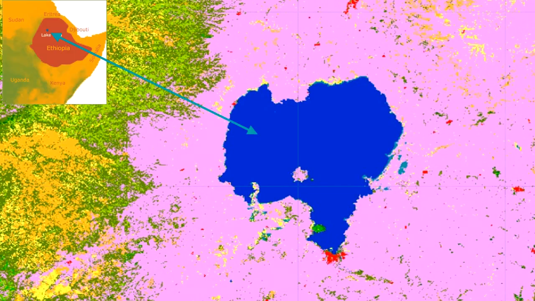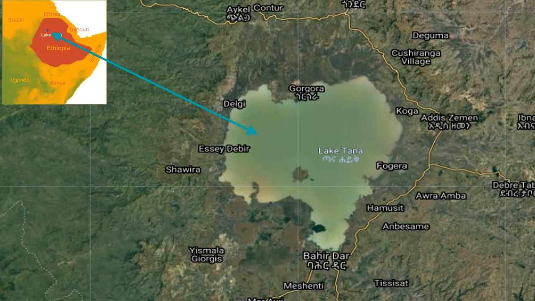Now we can see another lake. Let's move to Lake Tana. We can see what changes are going on in the Lake Tana region. Here in this map you can see this is Lake Tana, and Lake Tana is the largest lake of Ethiopia, and it is a major concern of the scientific community. They are studying the changes going on in the Lake Tana region.